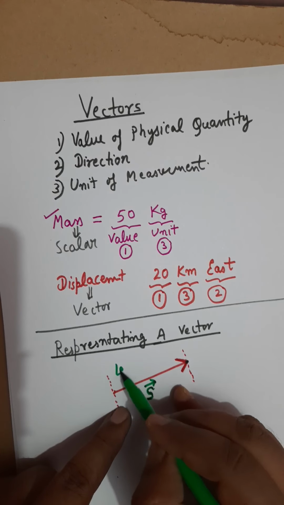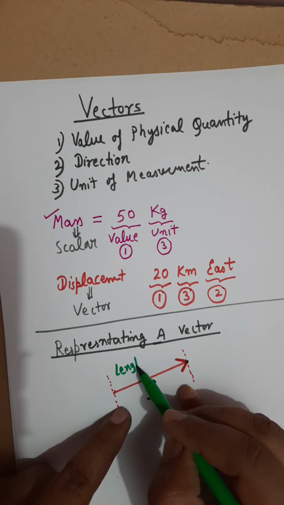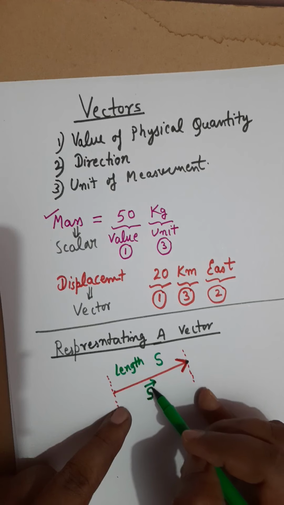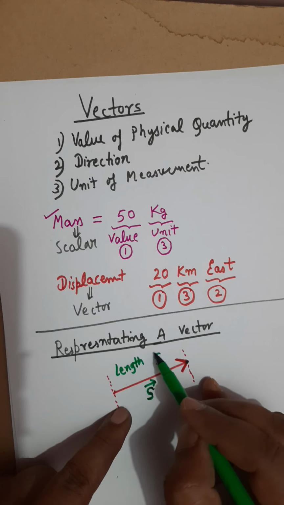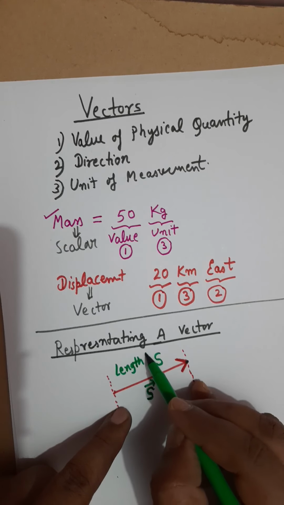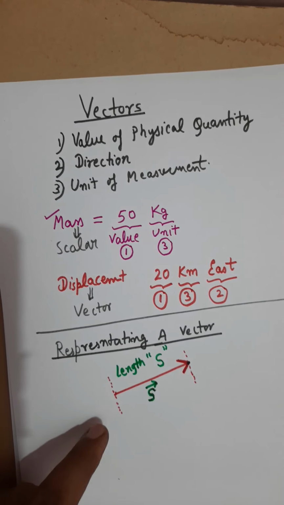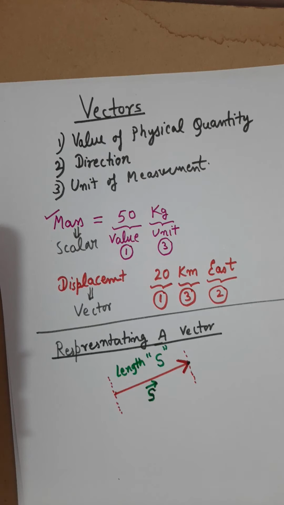The length of the vector is normally represented as the alphabetical symbol of the quantity without any arrow. If you just use the alphabetical symbol without any arrow, it means the length of the arrow; in other words, the magnitude of the physical quantity represented by this arrow.